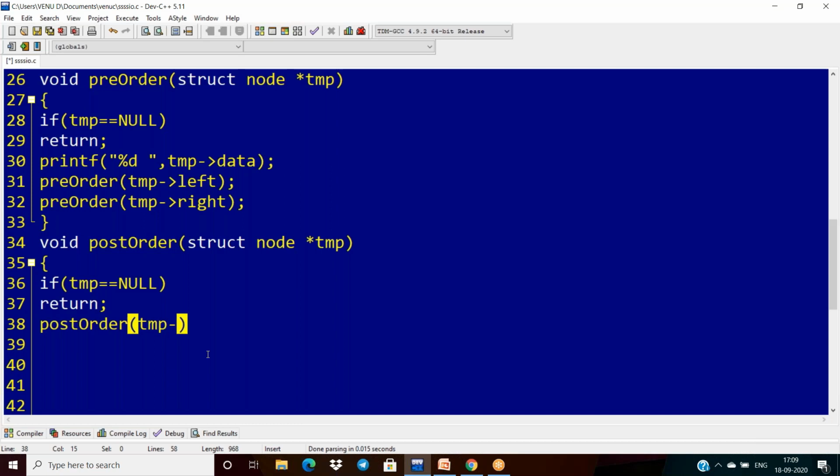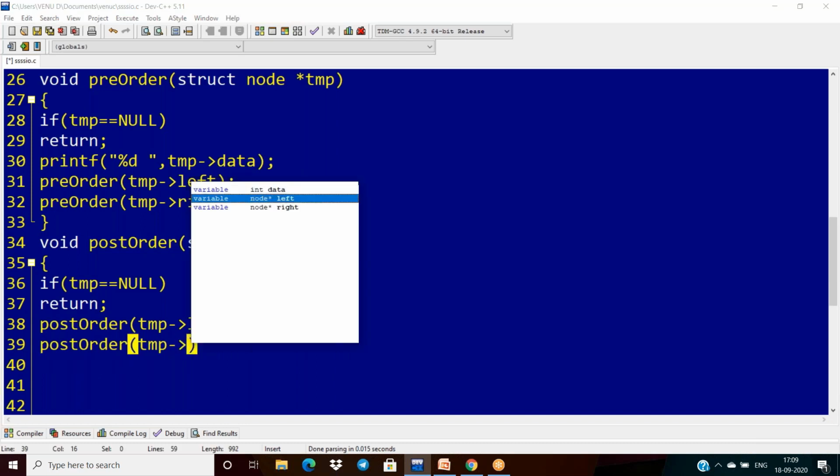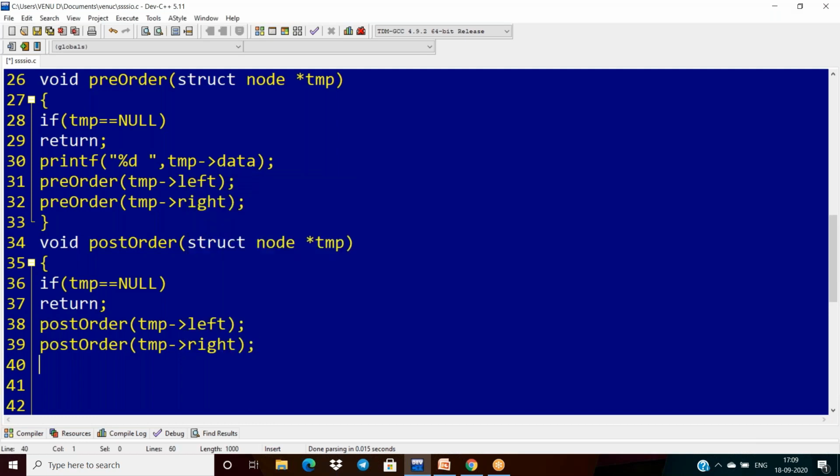So that is why the left pointer is this. Similarly, the right pointer. Right pointer means what? Temp dot right pointer. Okay. And after that, root: left, right, root. Root means what? Just print the data. Print percentage d, some space, comma, temp, not data. That's all.